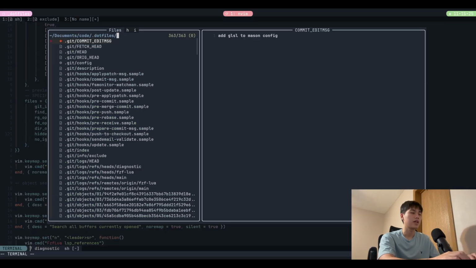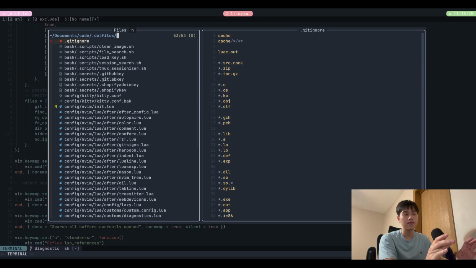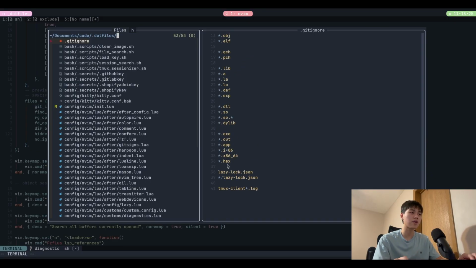So leader PF, search for everything, right? Because they have hidden and no ignore by default, you're going to see hidden files and files that are ignored by .gitignore, and 363 results, right? If I do Alt I, turn off the no ignore, and now I'm respecting .gitignore. So everything inside the .git folder and everything in the .gitignore on the right here should be ignored.